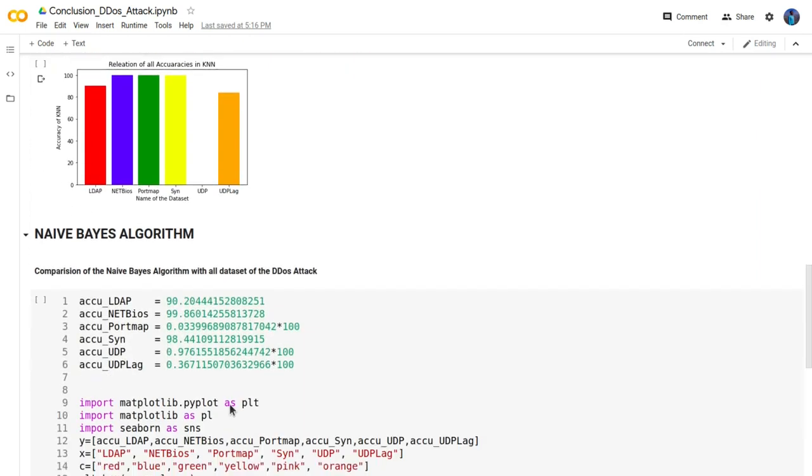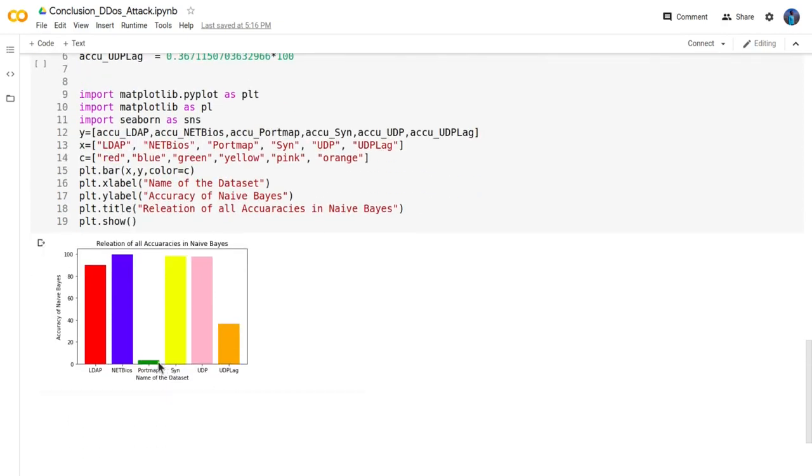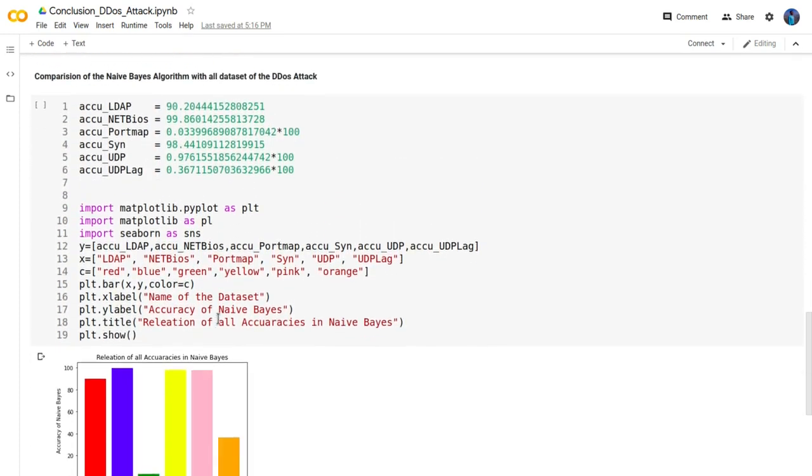And now we will see the Naive-Bayes algorithm. Here you can see PortMap will have the least accuracy, and in green, and pink will be the peak part for UDP, which we saw as the least in KNN. So this is the conclusion part.